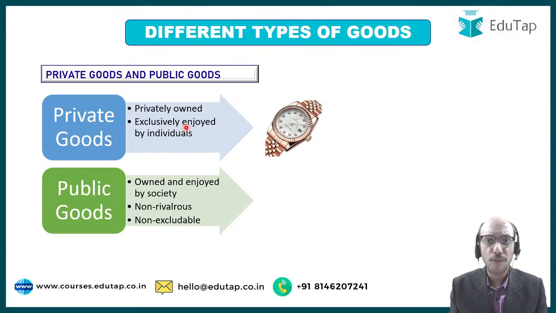For example, if you are wearing a watch, right? You have paid for that watch. It is your private ownership का watch, right? You're exclusively entitled to wear that watch, right? If you are wearing it, others can't wear it. It's just as simple as that, right?